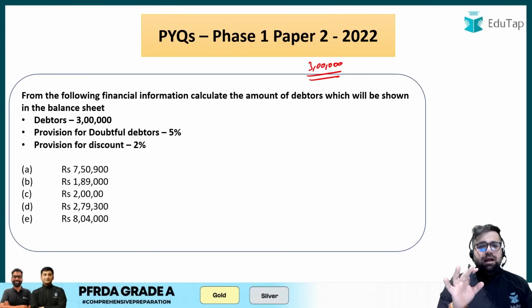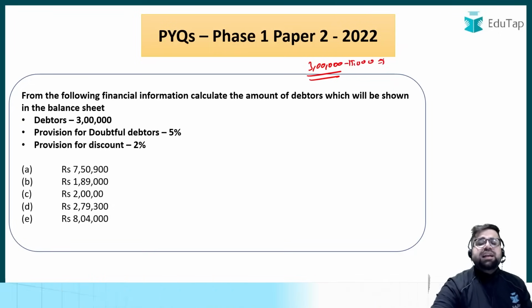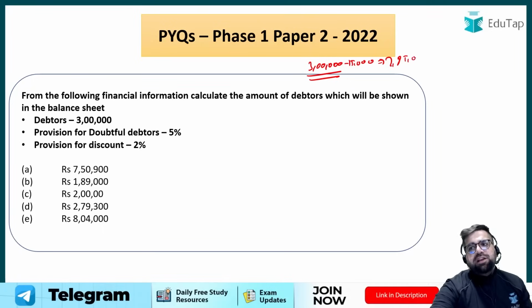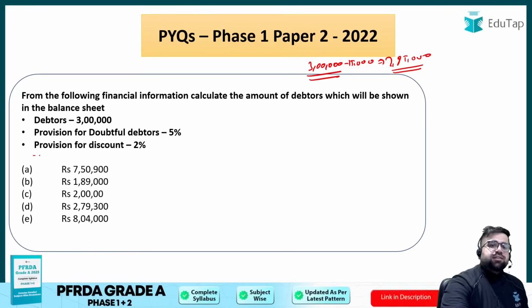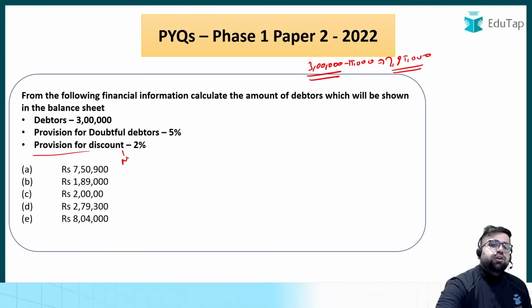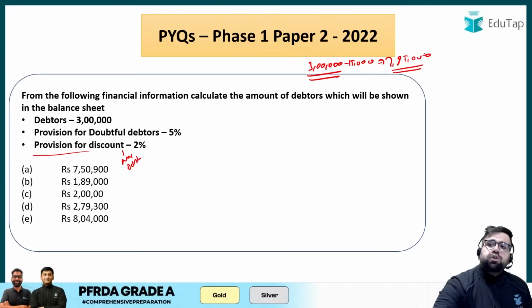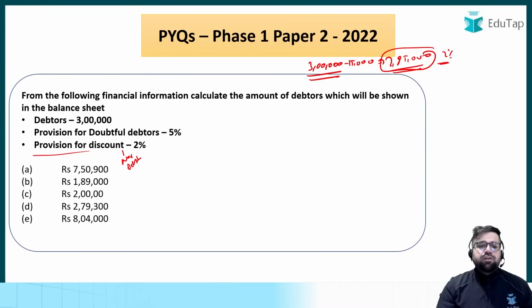5% of 3 lakh. Yes, 15,000. So minus karo 15,000. So your net debtors will be 2,85,000 only. Your net debtors will be 2,85,000 जिससे आपको पैसा आने की उम्मीद है. But you are also giving a discount on this. You are also giving a discount, and discount is generally given on net debtors only. So आपको 2,85,000 का 2% और less करके whatever the number will come, that will be your answer.